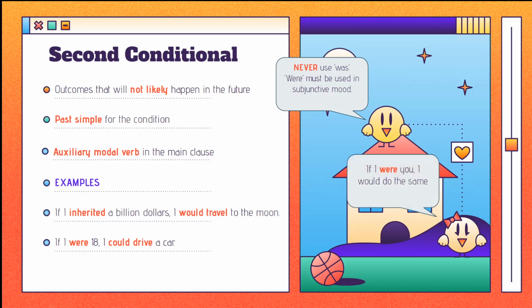The following picture illustrates a couple of the common mistakes people make when using the second conditional. Never use was, where were must be used in the subjunctive mood. If I were you, I would do the same.